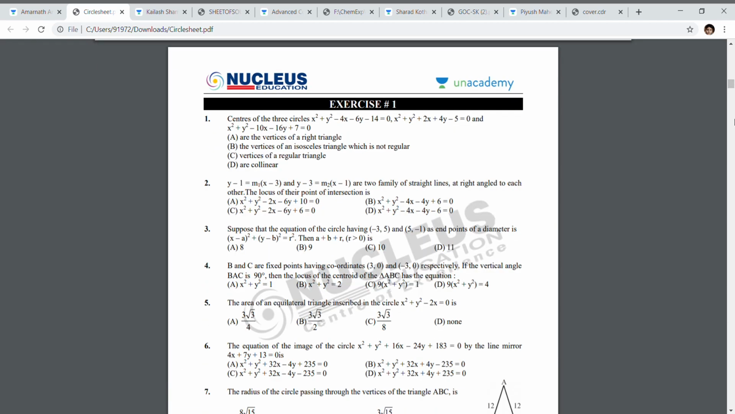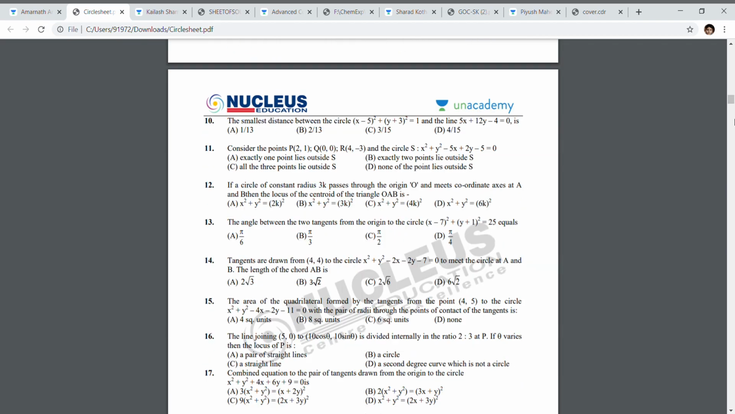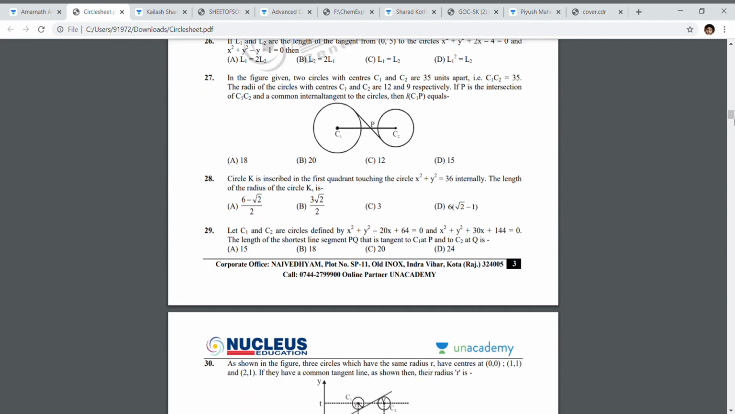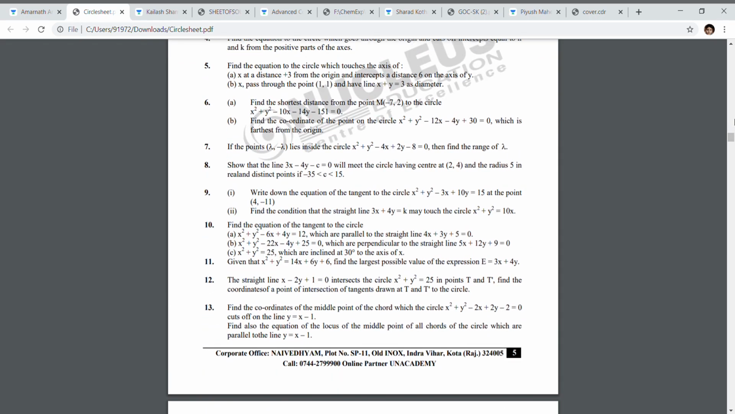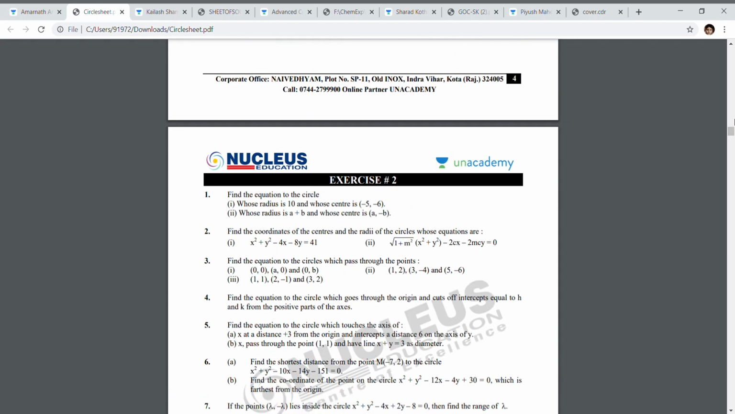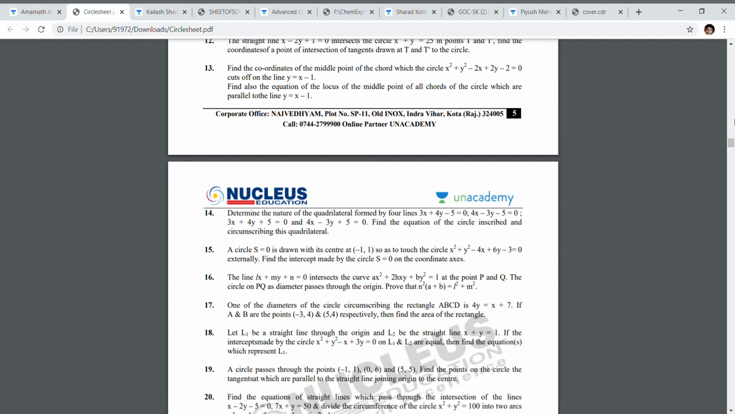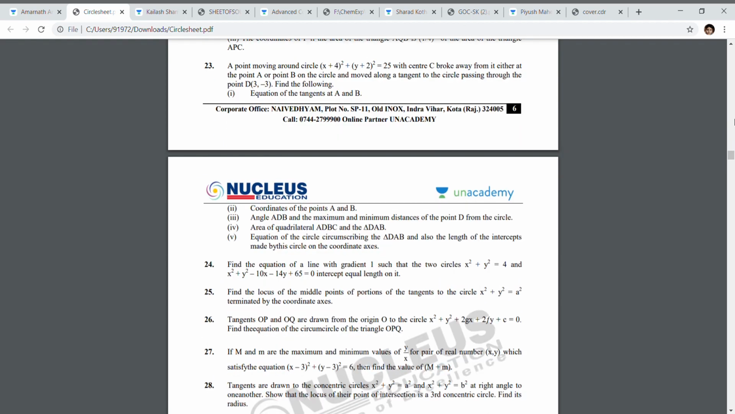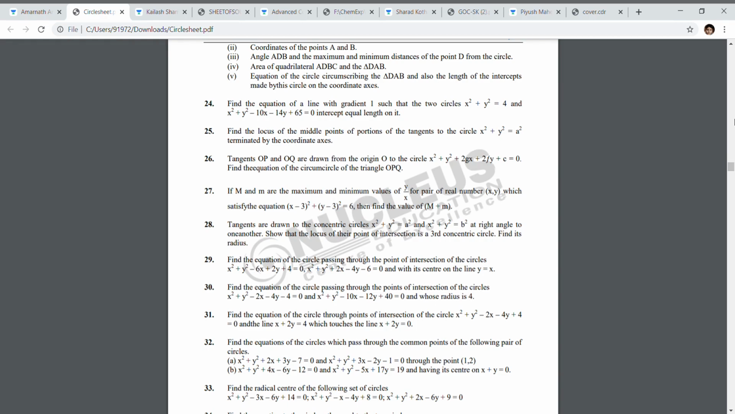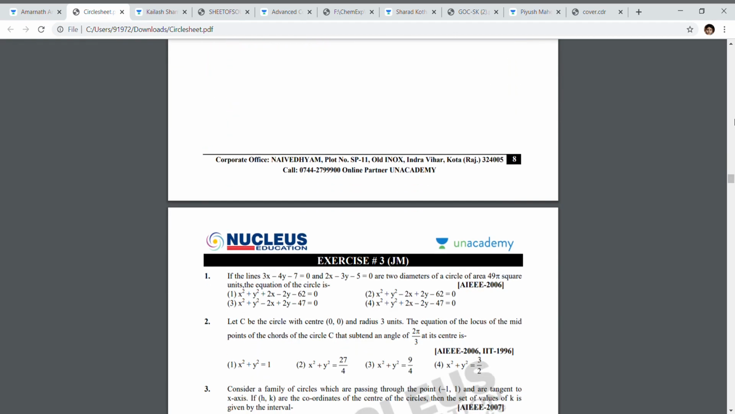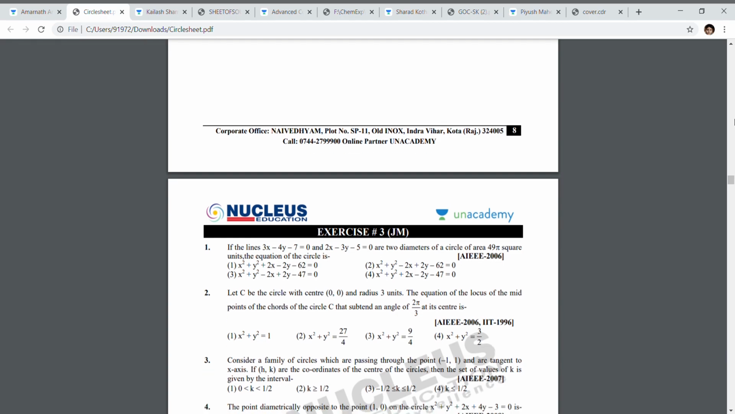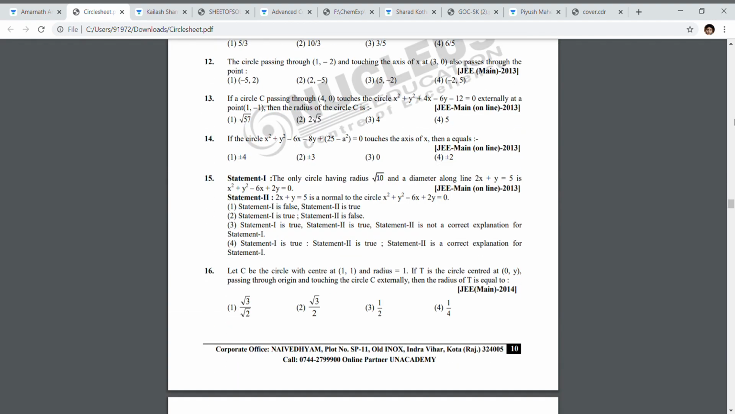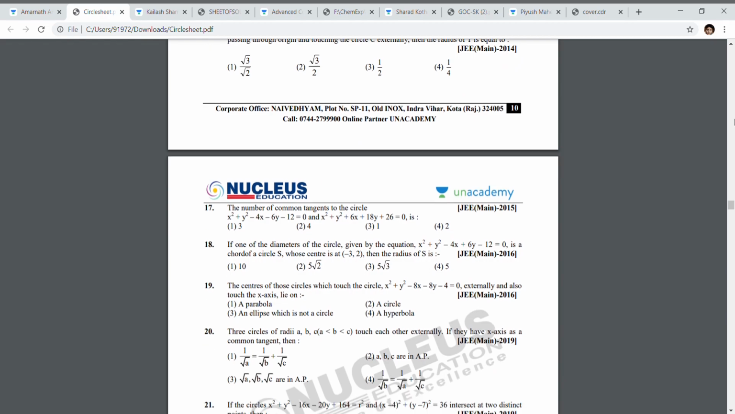First it contains exercise 1, which contains a good amount of questions and is from mains to advanced level. And then comes the next exercise, which contains questions above mains level and below advanced level. Then come the JEE Main level questions, which are PYQs. It covers all PYQs from 2002 to 2020.